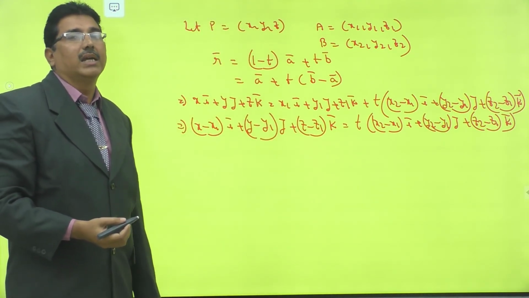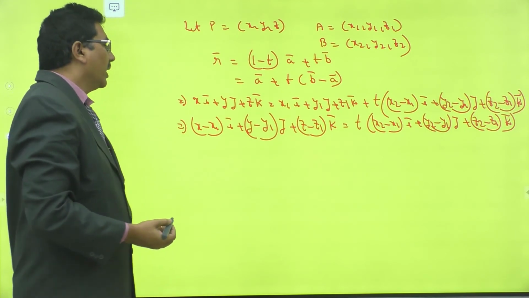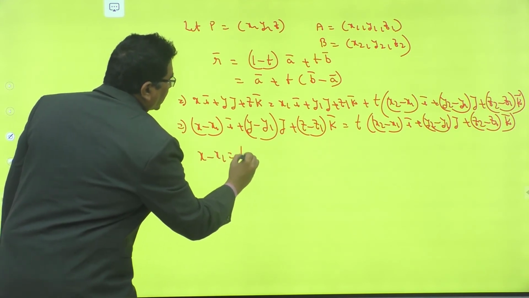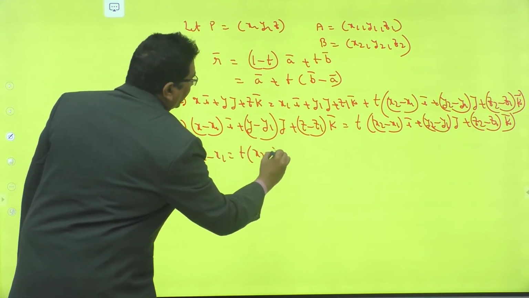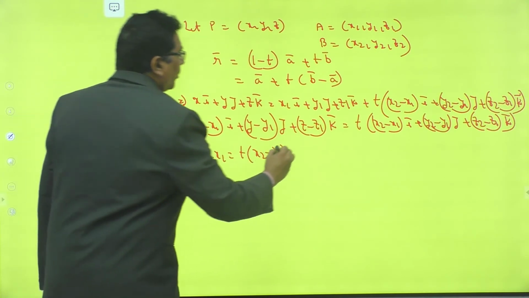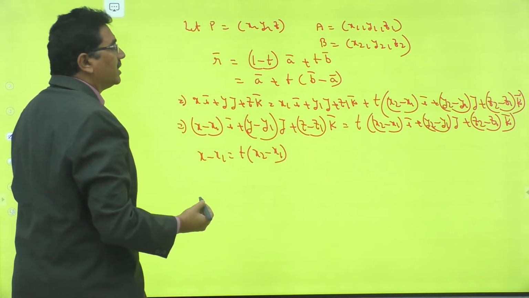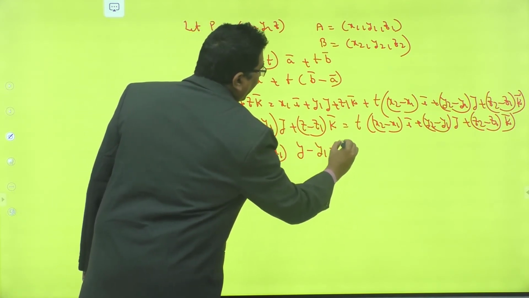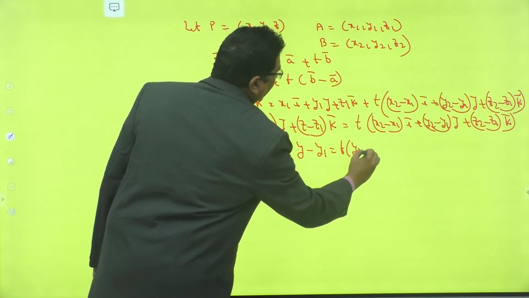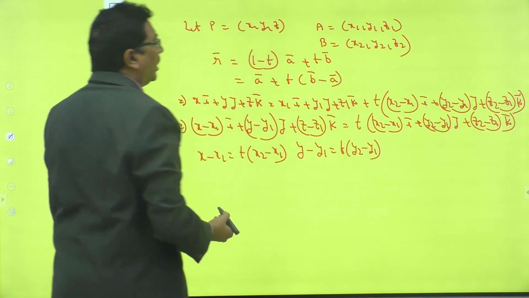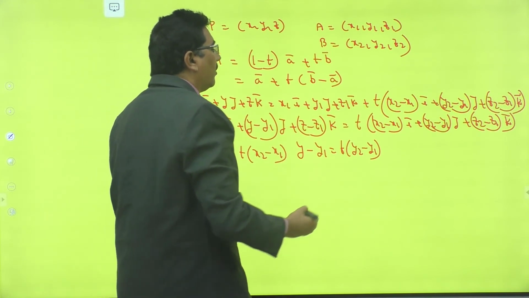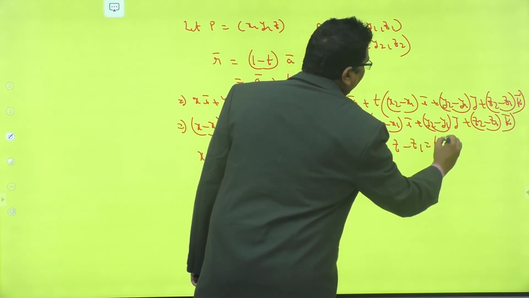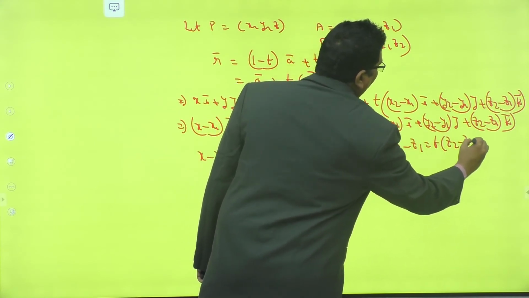Now equating corresponding coefficients, we get x minus x1 is equal to T times (x2 minus x1). Equating the coefficient of j bar, y minus y1 is equal to T times (y2 minus y1). Equating the coefficient of k bar, z minus z1 is equal to T times (z2 minus z1).